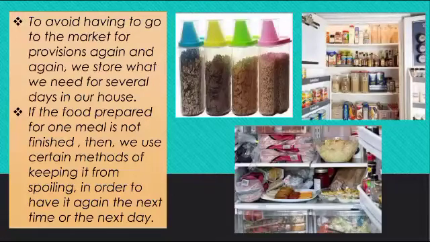So what we do to keep it safe, we keep it in the refrigerator. Because of the cool temperature, the food in the refrigerator may not get spoiled for 2 to 3 days. And even vegetables and fruits are stored in the refrigerator so that we can preserve them for a longer period of time.